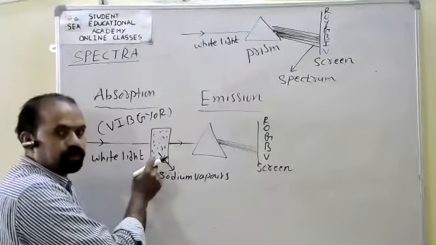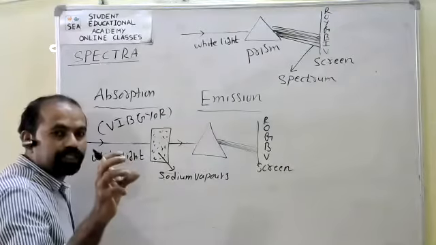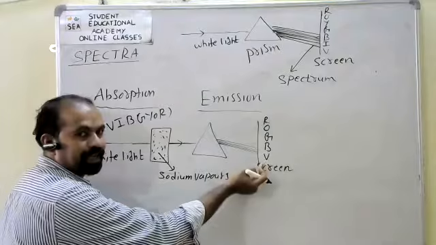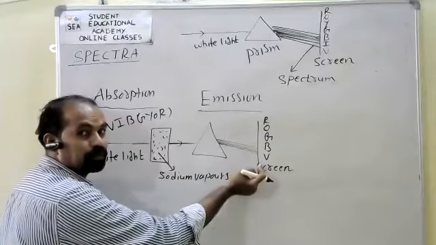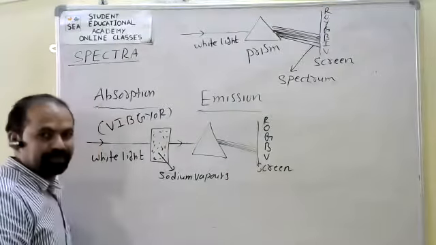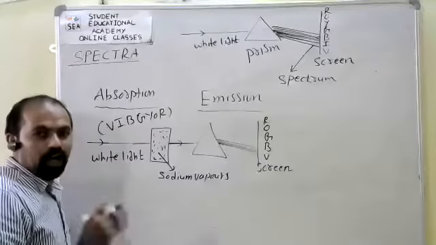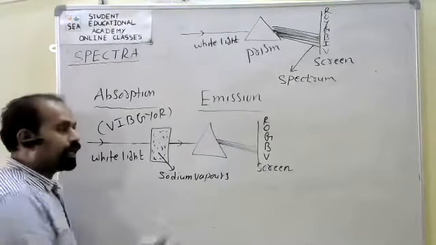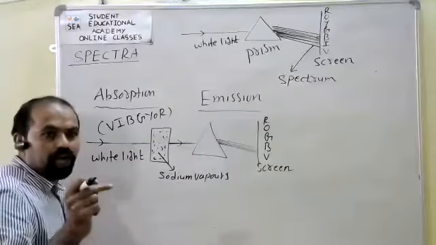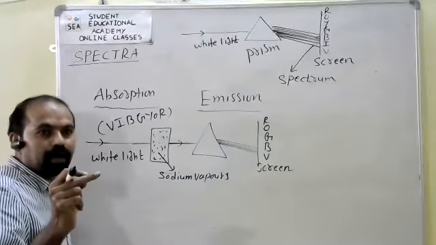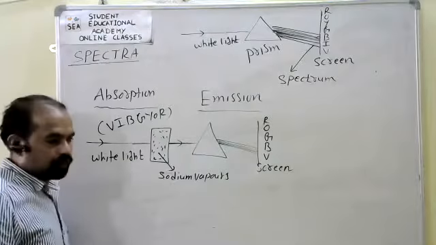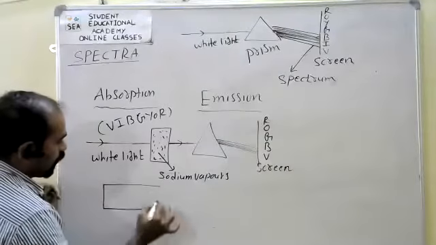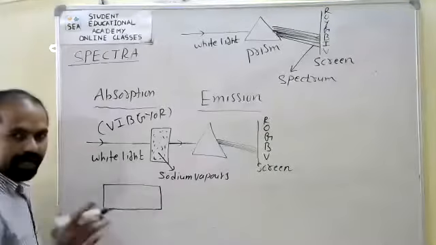Because of the absorption of fixed wavelength radiation, here we get the spectrum. This is called absorption spectrum. Generally, it contains dark lines on the bright background. What is the meaning of that? Dark lines on the bright background.